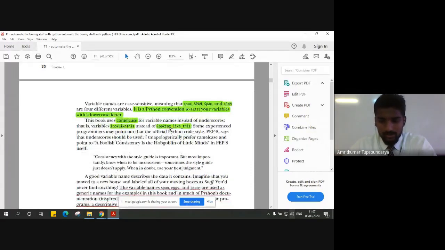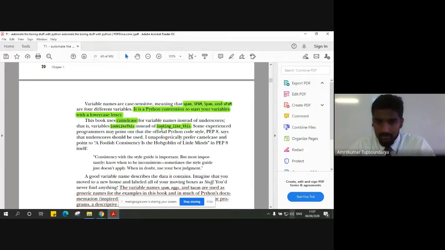This is an example of how camel case looks. This is a variable named like this, where you can see the first character is a lowercase letter and the first letter of the second word is an uppercase letter. Instead we can use underscores like this also.